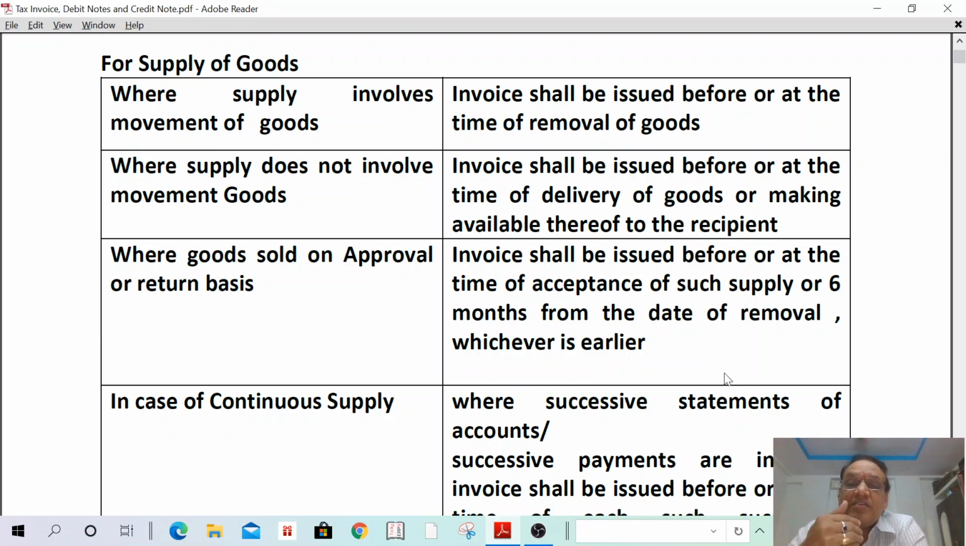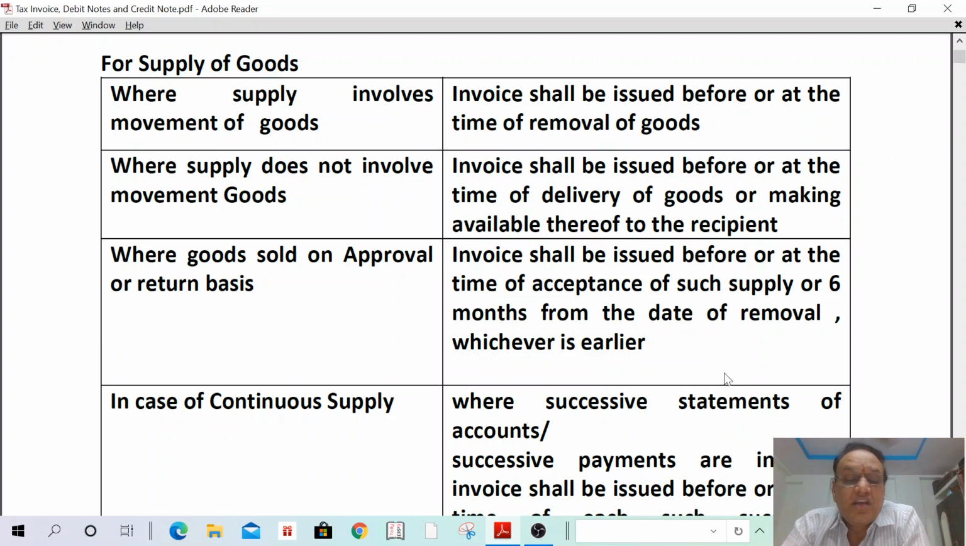Suppose the generator is given on rent to a builder. The builder uses it for 2 months. After 2 months, the builder asks the generator owner to sell the machinery. Then in such a case, the time limit to issue the invoice is after 2 months only. That means first, where supply involves movement of goods, the invoice shall be issued before or at the time of removal of goods. Where supply does not involve movement of goods, the invoice shall be issued before or at the time of delivery or making available thereof to the recipient.